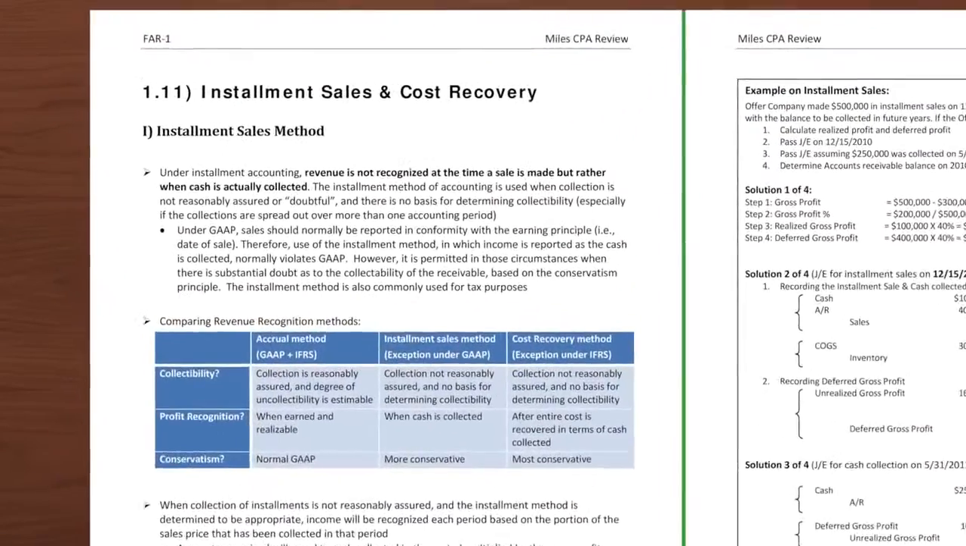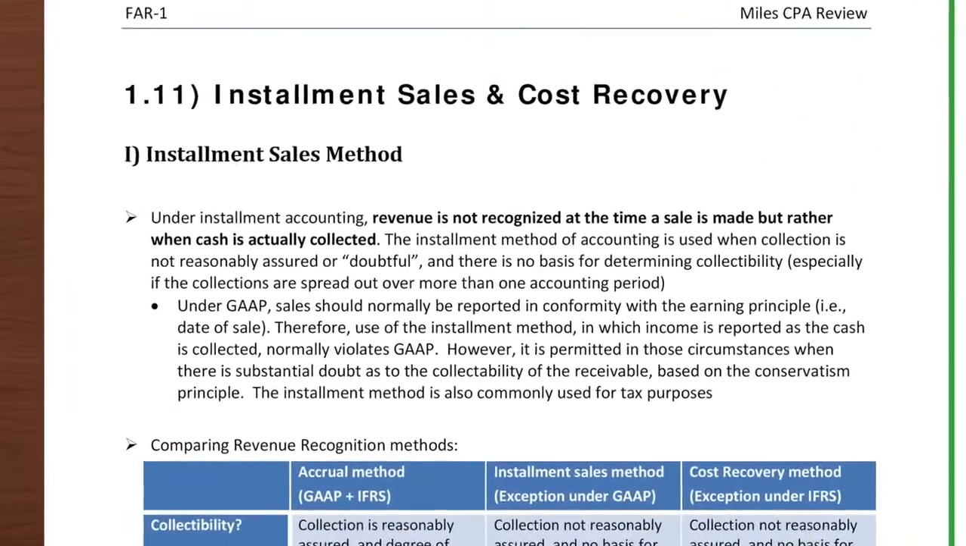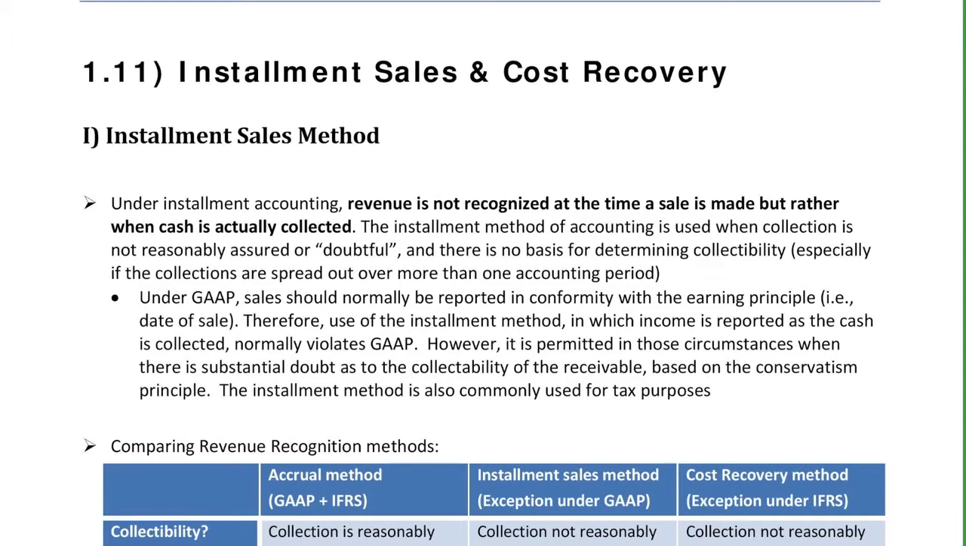Now we're looking at the installment sales method on page 60. It says under installment accounting, revenue is not recognized at the time a sale is made, but rather when cash is actually collected. The installment method of accounting is used when collection is not reasonably assured or doubtful and there is no basis for determining collectability. And this is especially when the collections are spread out over more than one accounting period.